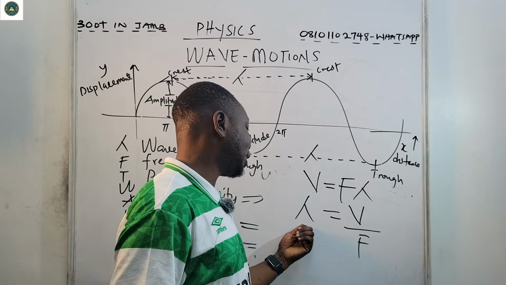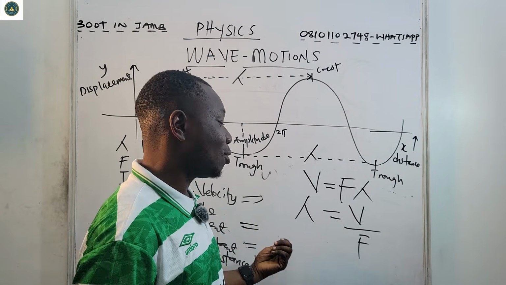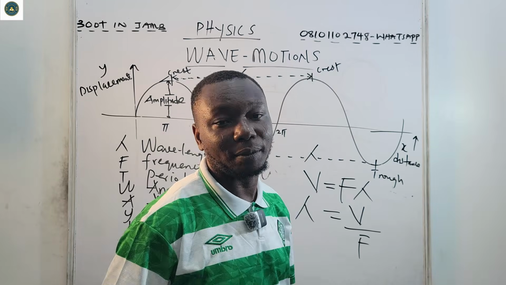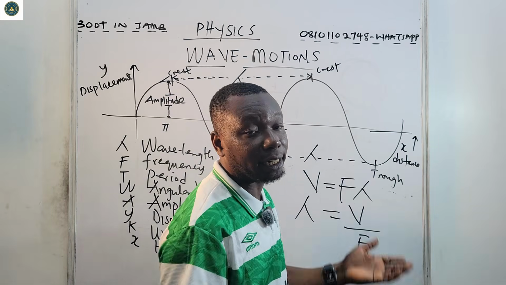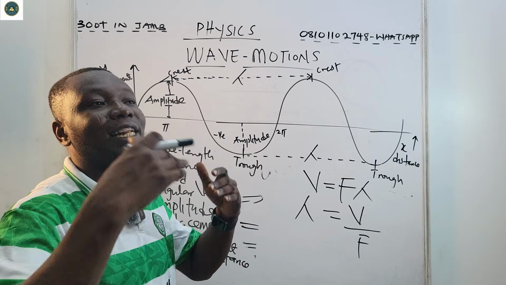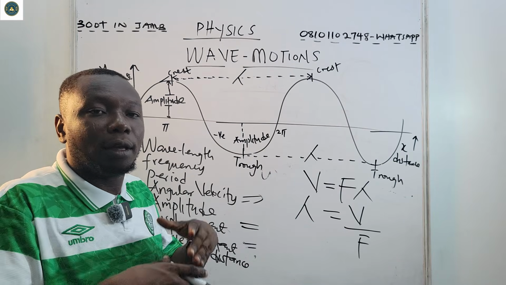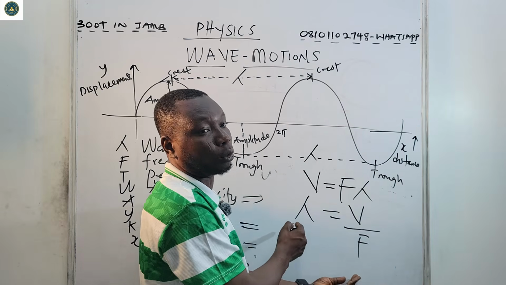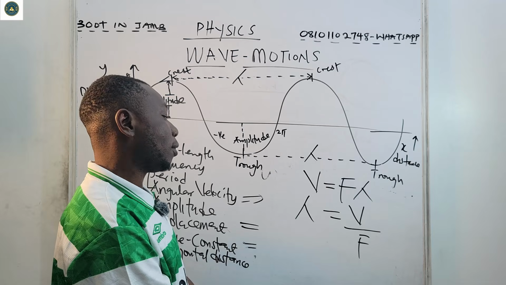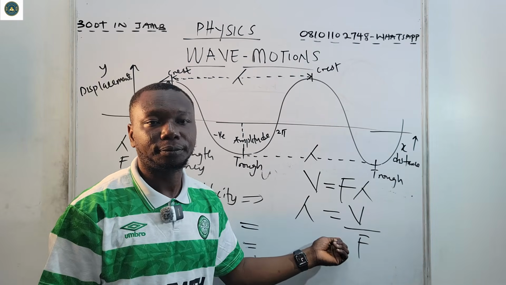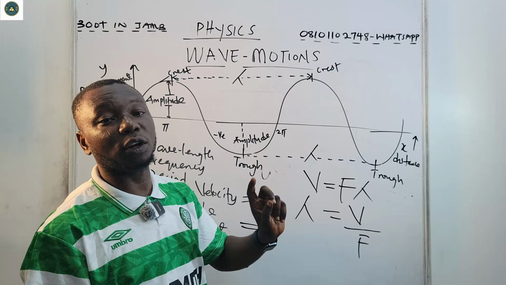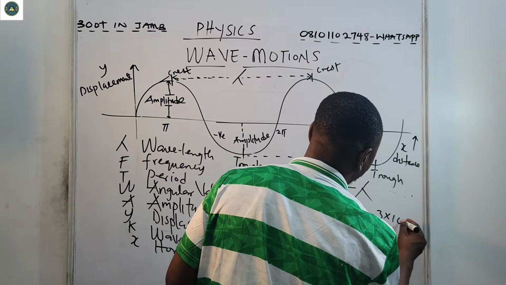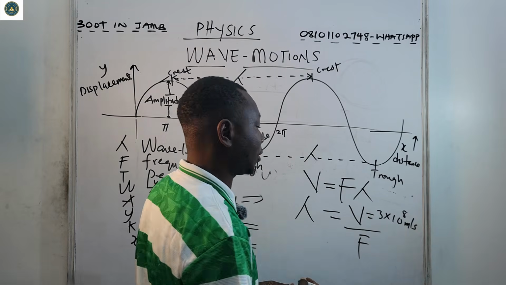So that is why you see most antenna sizes may be 150 meters, while the frequency may be 560 megahertz, or 200 megahertz. Sometimes you see 99.5 kilohertz. So there is an increment in the frequency while there's a reduction in the wavelength. So this formula is very key. Now, the velocity employed is the speed of light, which is about 3 times 10 raised to 8 meters per second.